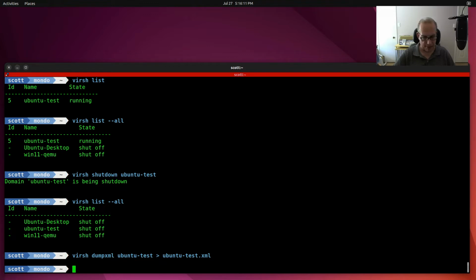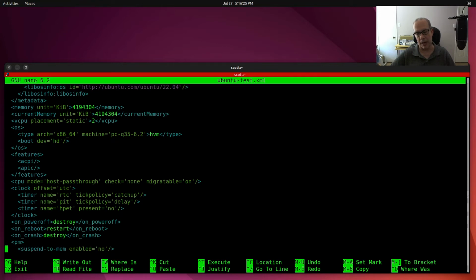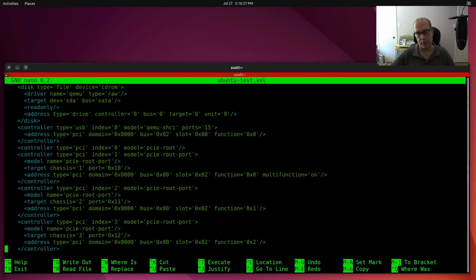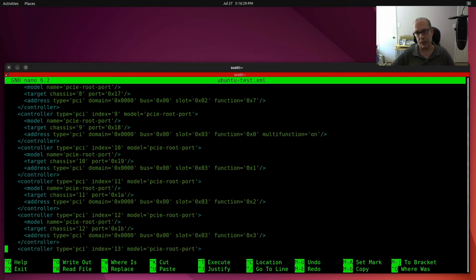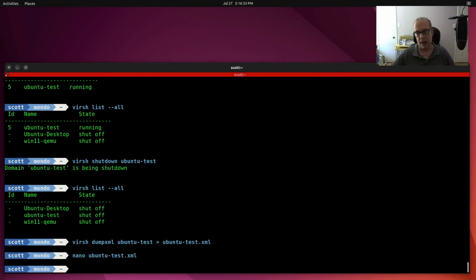Now it's created that file, and we can do a nano ubuntu-test.xml to see what the contents are. And basically, it gives you all the information necessary to build the virtual machine. Now, what this does not do, it does not create the hard drive. The hard drive is that separate image that we learned about earlier.